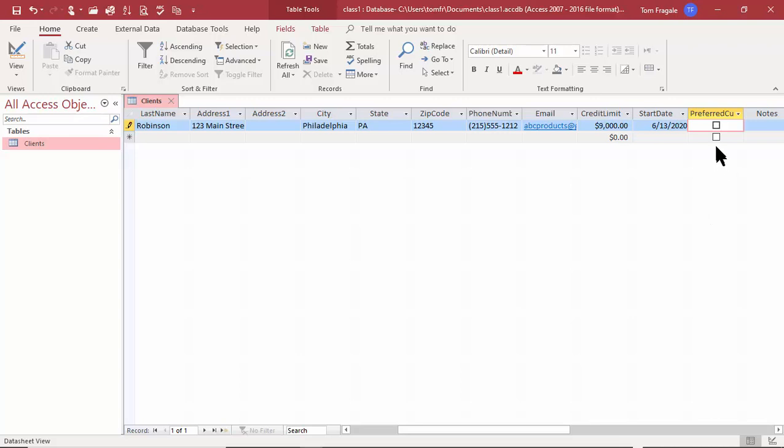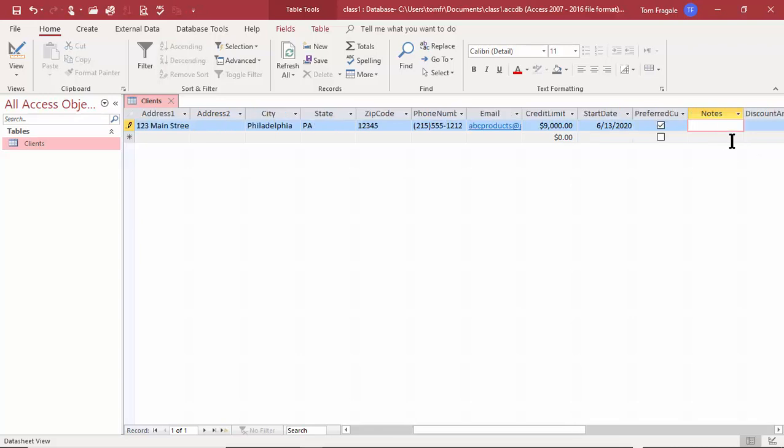Now we made the preferred customer field a yes/no field. So it comes up as a checkbox. If you click that box, when the check mark is there, that means it's yes. If we click it again, that means it's no. So that's a yes/no field. You can also use that with your space bar. If I type my space bar, that'll turn that on or off as well.